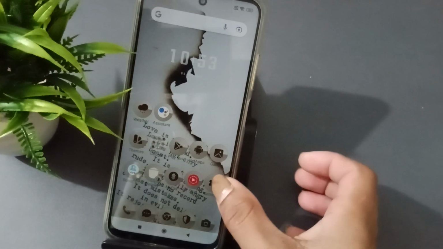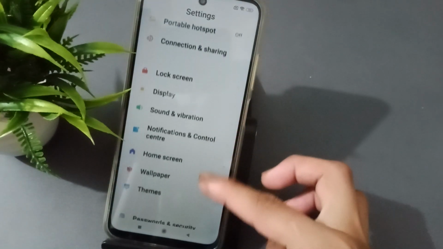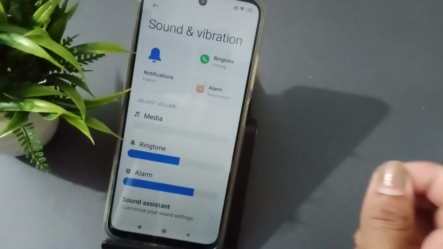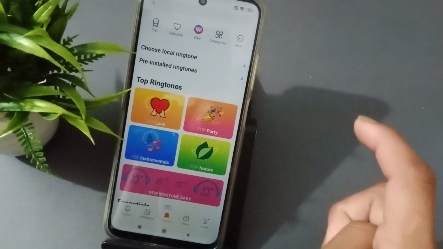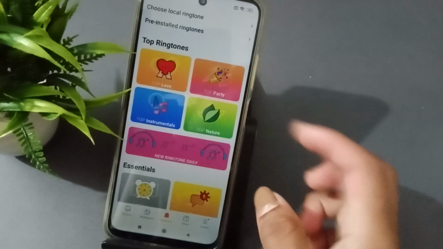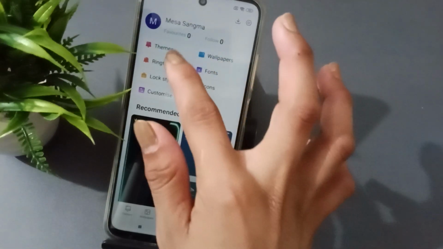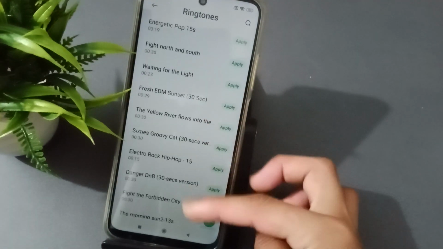First of all, go to Settings, then scroll down to Sound and vibration. Click here, and then here's Ringtone. Click here, then like this. Then, from my profile, click here on Ringtone, then hold here.